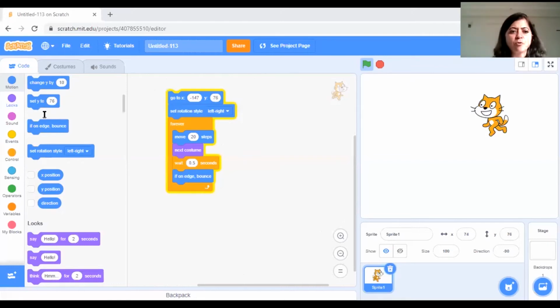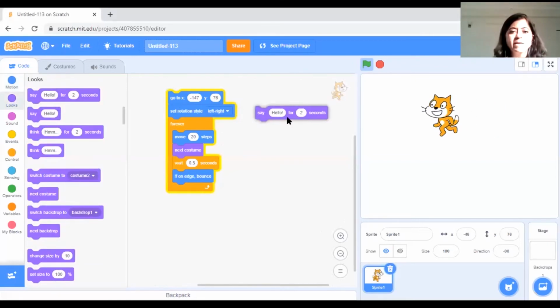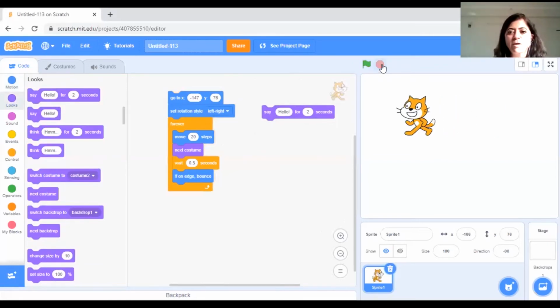I go into looks and bring this here. I stop this cat for now and I just click here. What happens? See, now it is also talking. It is saying hello. And I can change anything here. So I am going to pull one more instruction and maybe a third instruction.